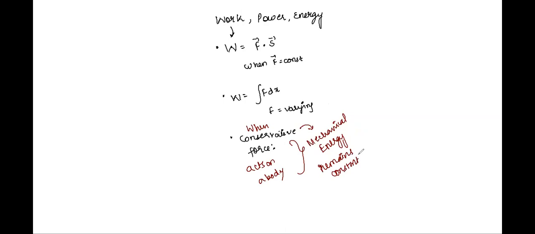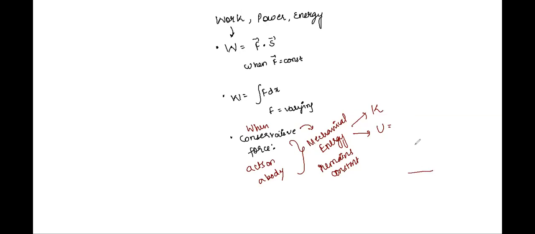Its mechanical energy remains constant. So mechanical energy comprises two parts: one is kinetic, the other is potential energy. I hope you are all aware of this concept. For this particular chapter, all you should remember is that potential energy is given with respect to a surface.